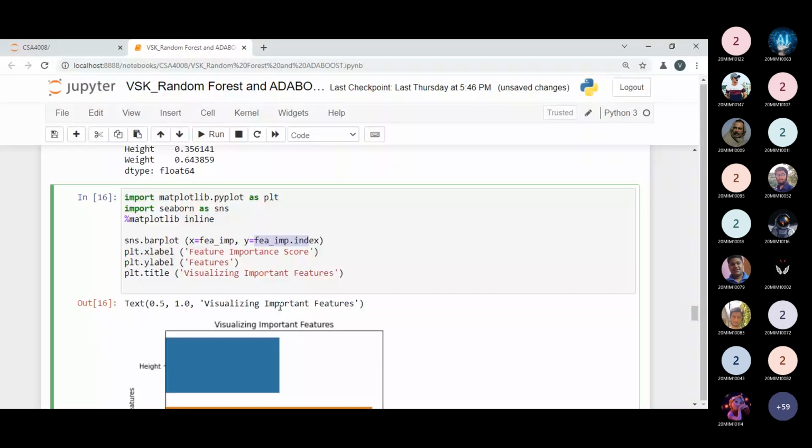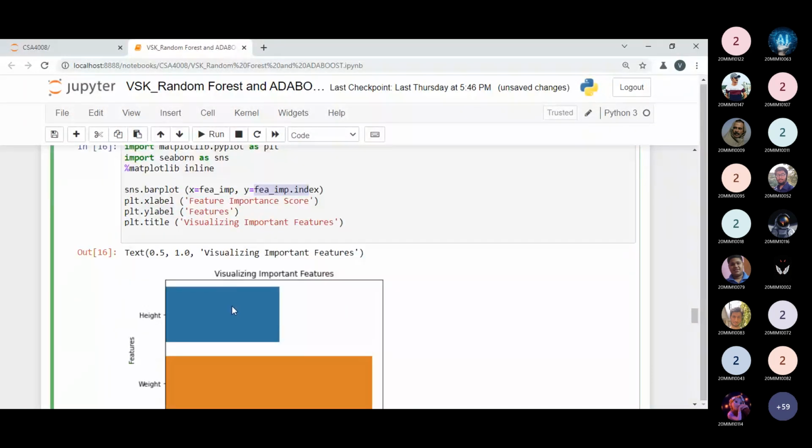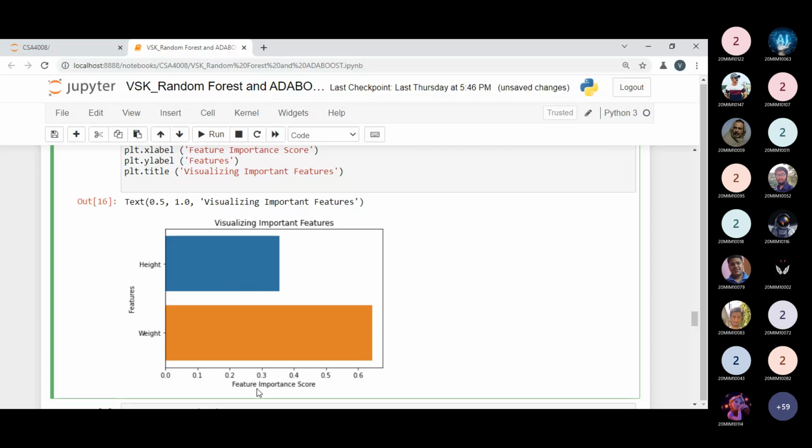So here the feature importance index will contain two parts: one is the height and weight, and the x value will contain the feature importance, which describes the values represented by the important values. So height was 35% something, and weight was 64% something. So with the visualization, you can easily say weight is a more important feature rather than the height.